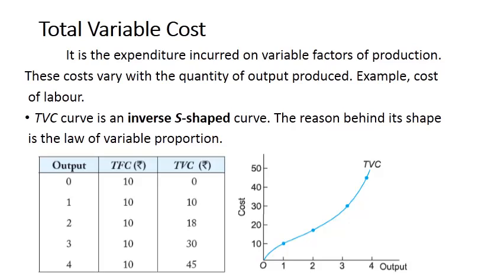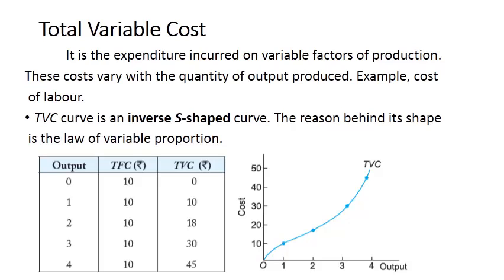And this curve, TVC, total variable cost, is inverse S shaped, and you can see the diagram and schedule there. Output 0, 1, 2, 3, 4. When output is 0, that means no variable cost. When you are producing 1 unit of output, total variable cost is 10. When you are producing 2 units, it is 18. When you are producing 3 units, it is 30. And when you are producing 4 units, it is 45.